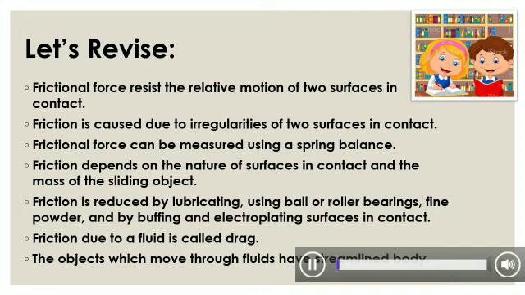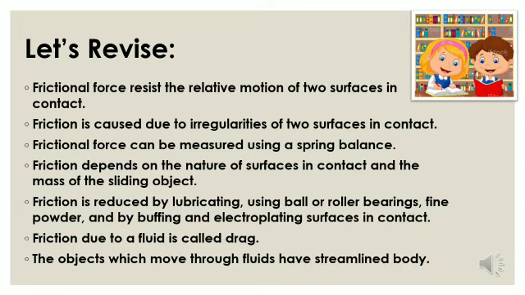So students, let us summarize the chapter. Frictional force resists the relative motion of two surfaces in contact. Friction is caused due to irregularities of two surfaces in contact. Frictional force can be measured using a spring balance. Friction depends on the nature of surfaces in contact and the mass of the sliding object.